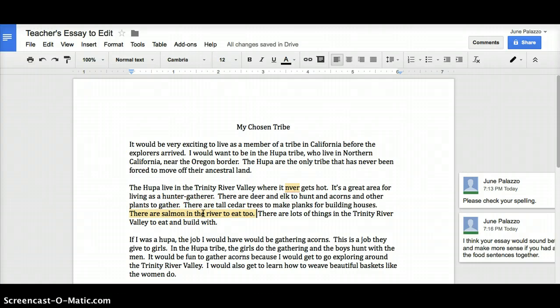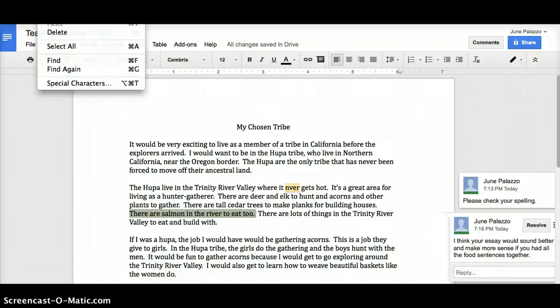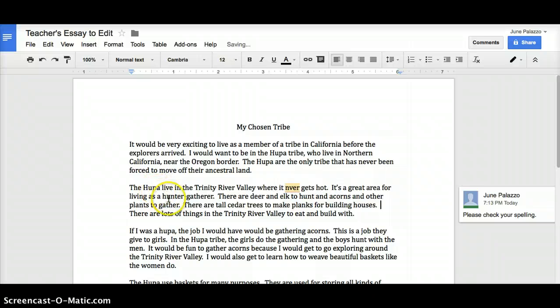And we could put that sentence up here. And you guys know how to cut and paste. So we would cut and paste and put that sentence up there. So let's do that. So I'm going to highlight this sentence. Here we go. We'll fix this one. We're going to go up here and we're going to edit, cut. We're going to move it here.